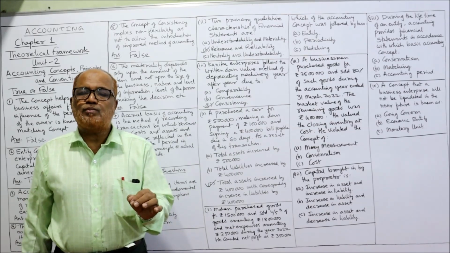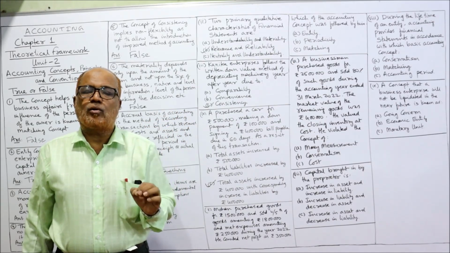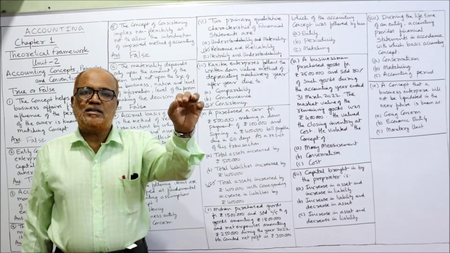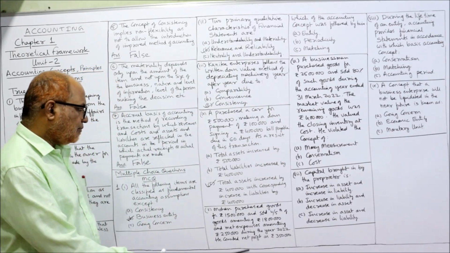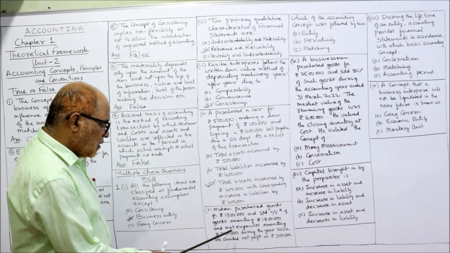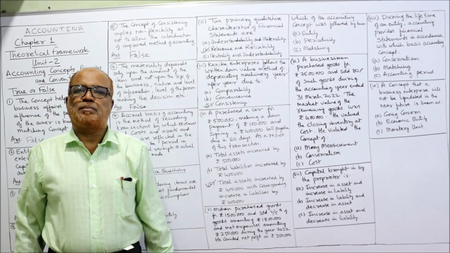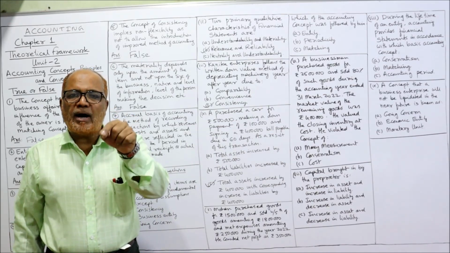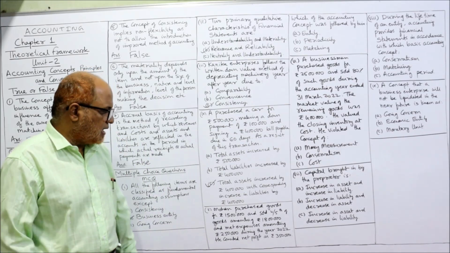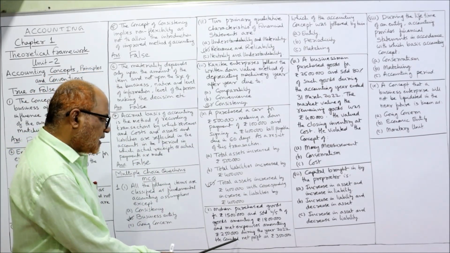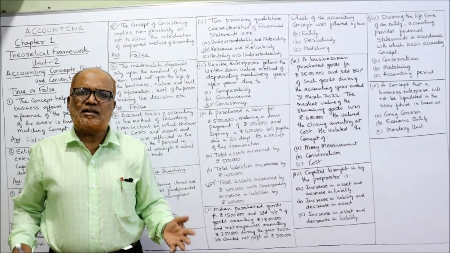So how much is the gross profit? 18 lakh rupees is the sale, 12 lakh rupees is the cost. So 18 minus 12, 6 lakh rupees is the gross profit. And he met expenses amounting to 2,50,000. From gross profit, deduct the expenses. 6 lakh minus 2,50,000, you will get 3,50,000 as the income. During the year 2020, he counted net profit as 3,50,000. Yes, the business has done correctly.